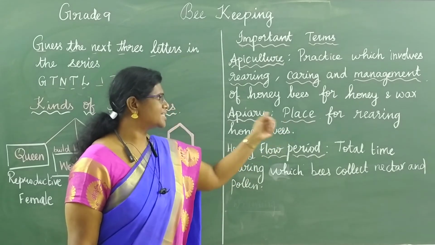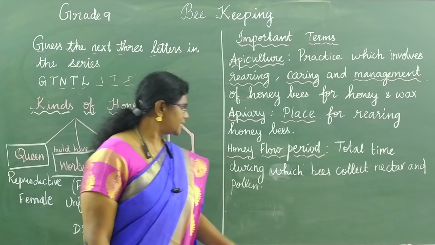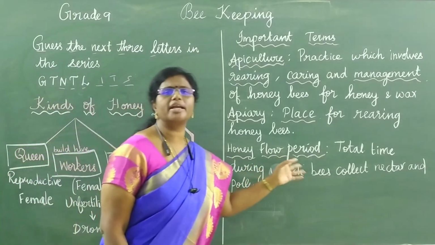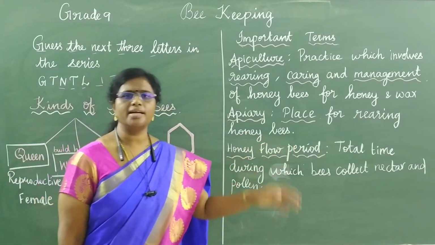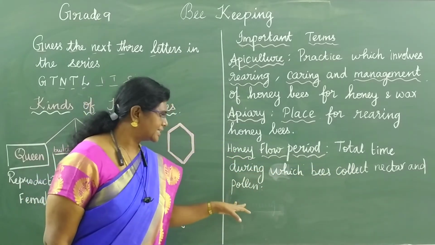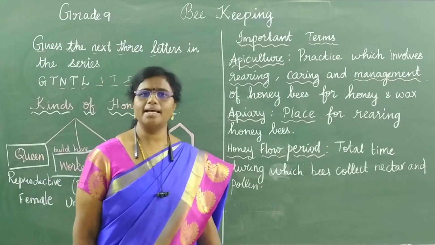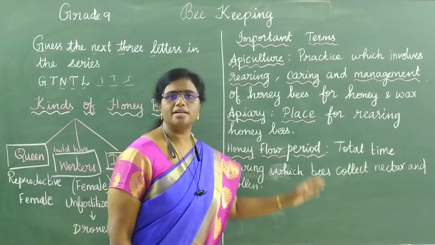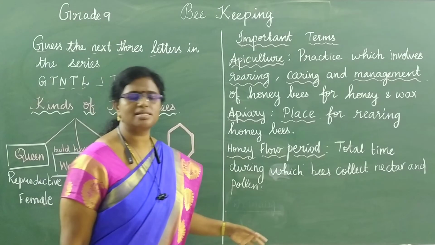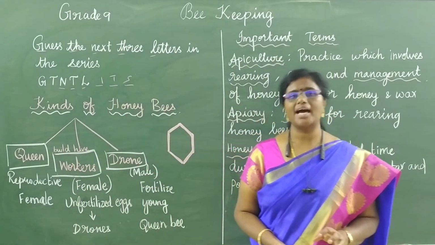The place where the honeybees are reared is called as apiary. The next one is honey flow period. What is honey flow period? The time which is taken for the bees to collect the nectar and pollen. So that we call it as honey flow period. So I think you have got the terms. Next we will see elaborately some of the points which are given in our textbook.